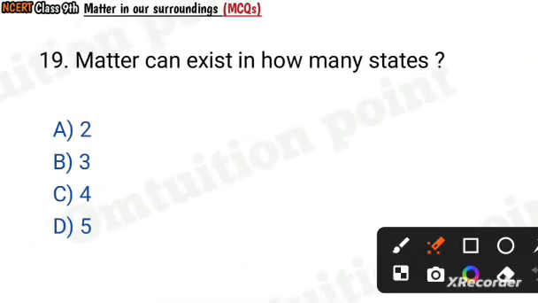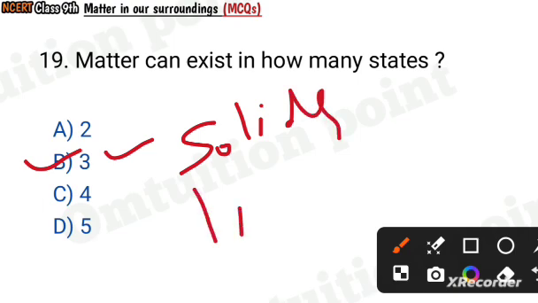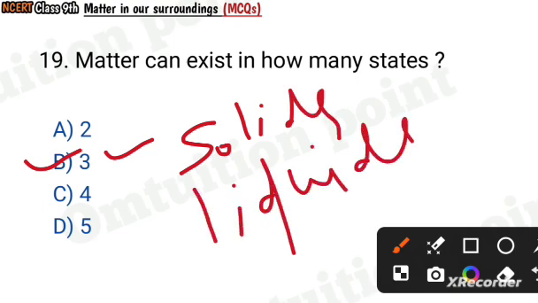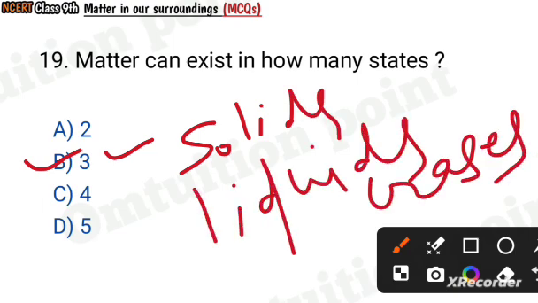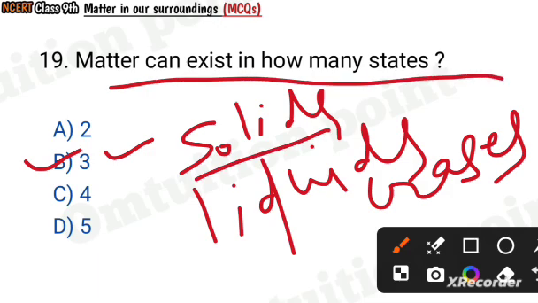Question number 19. Matter can exist in how many states? 2, 3, 4, 5. 3. Solids, liquids, and gases. Matter can exist in 3 states.